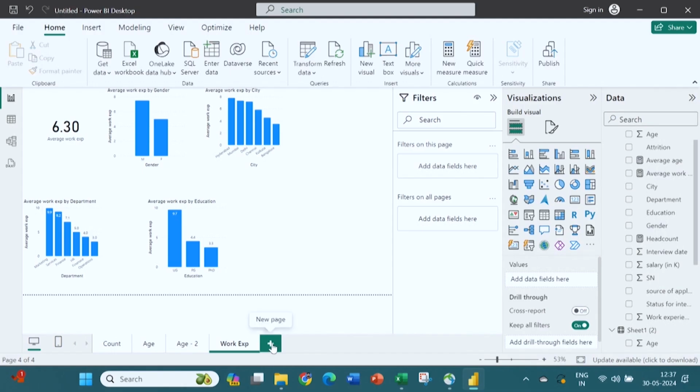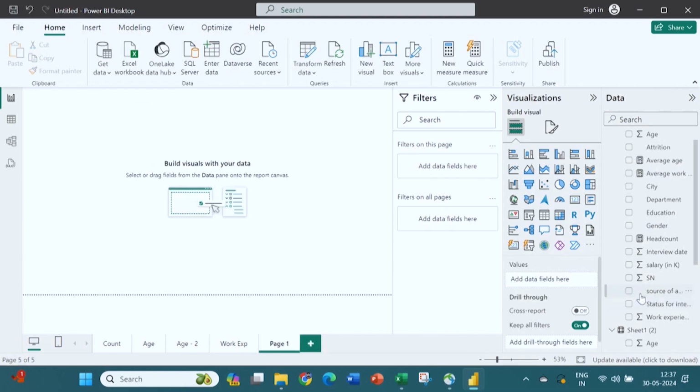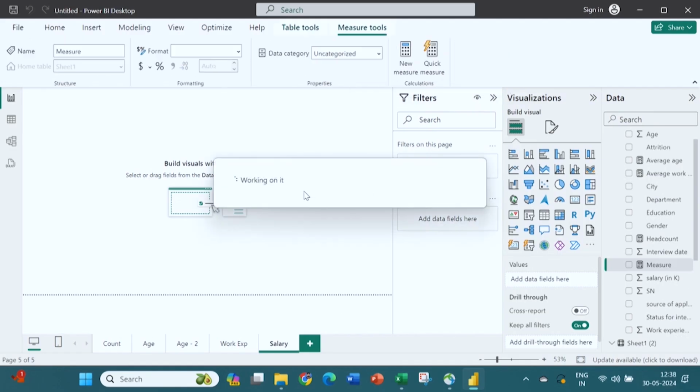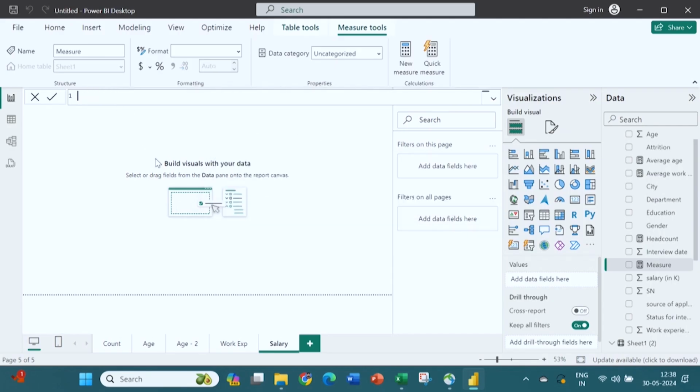Next variable, if you are interested in expected salary, that they have expected from you. So, I have taken a new worksheet, just click on this, change the name. So, salary. If I want to know what is their expected salary, again I will click on this new measure. So, new measure has come. So, average salary, that is what I want to know.